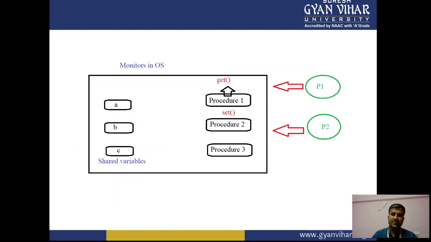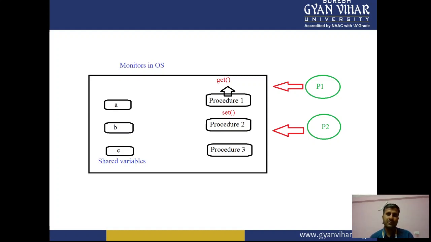In this figure, suppose we have processes P1 and P2. If P1 wants to access a, where a equals 10, it cannot access it directly. It can call the get method, one of the methods available in the monitor, to fetch the data.